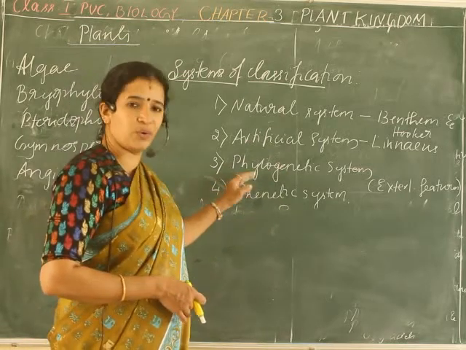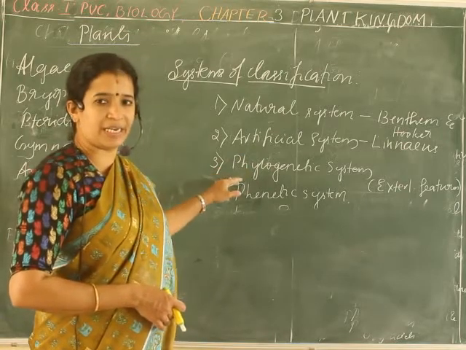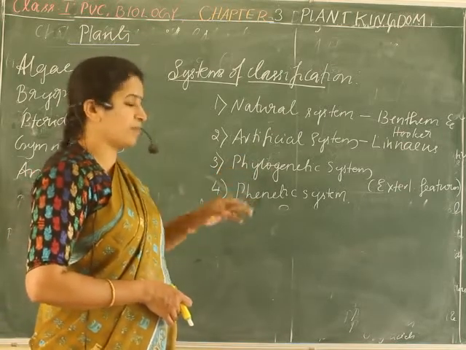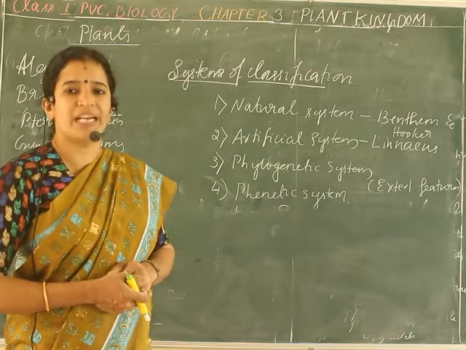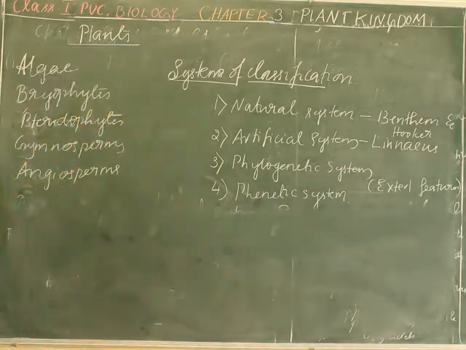Then the phylogenetic system of classification. I already told this in the last lesson, so I think there is no need of repeating it again. The phylogenetic system of classification uses the evolutionary relationship between the organisms. So it considers the evolutionary relationship between the various organisms, and it is also acceptable.